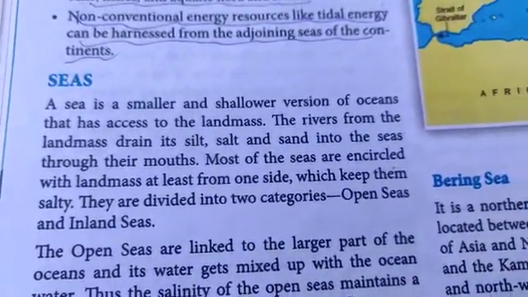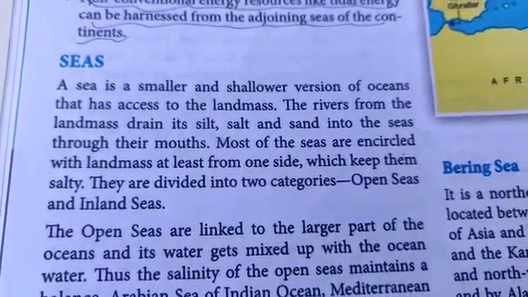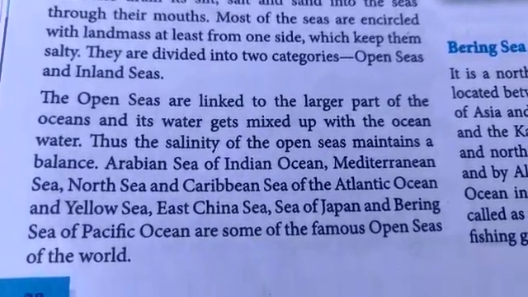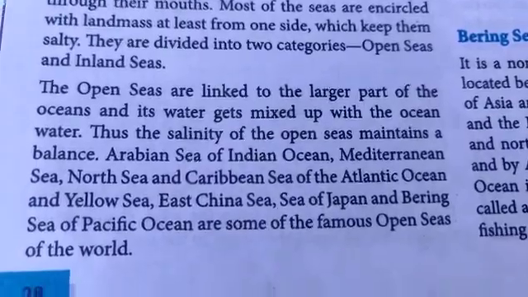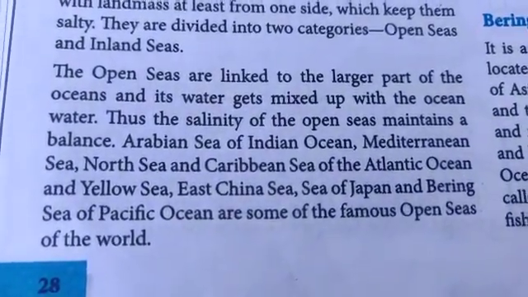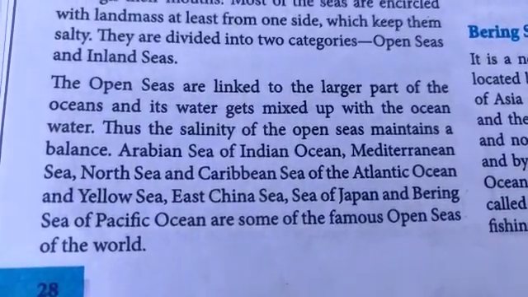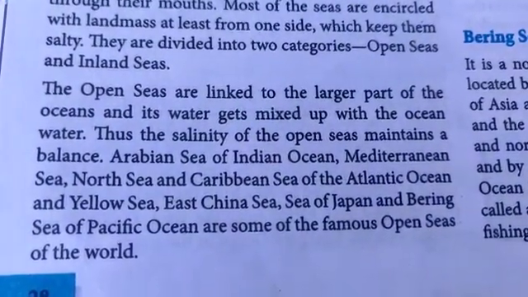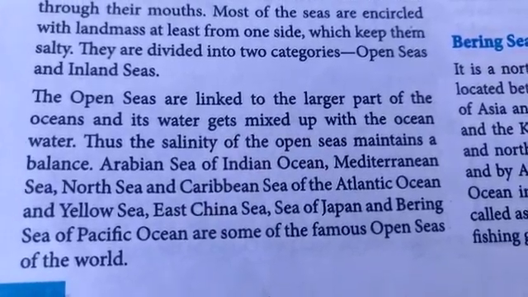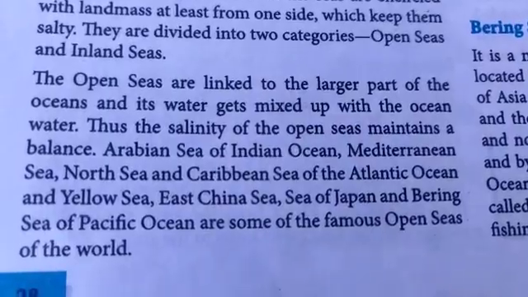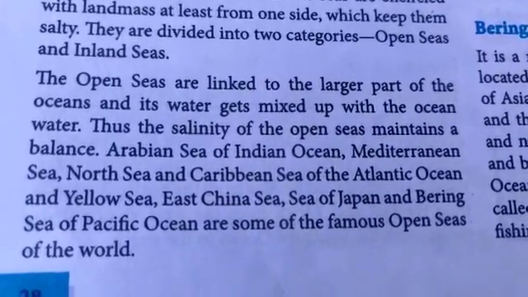Now a sea can be divided into two categories, the open seas and inland seas. Please underline that. Let us see what is the main difference between an open sea and an inland sea. The open seas are linked to the large part of the oceans and their water gets mixed up with the ocean water. Thus the salinity of the open seas maintains a balance. Please underline that. And you need to know at least 2 examples.